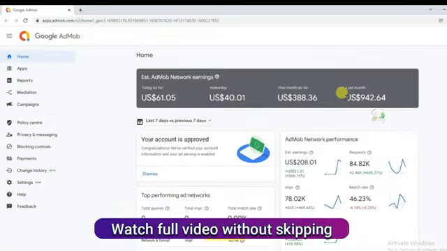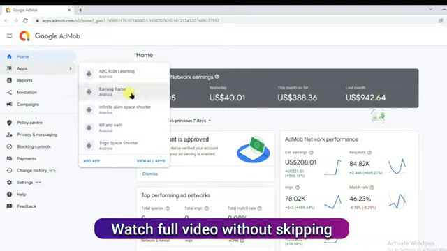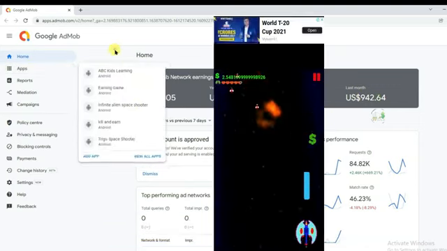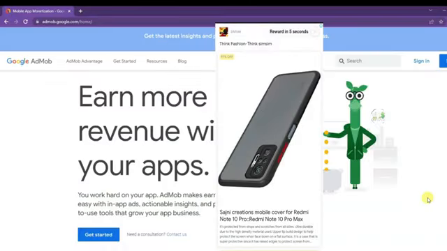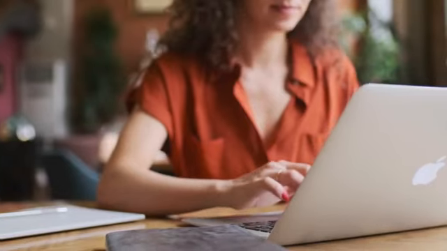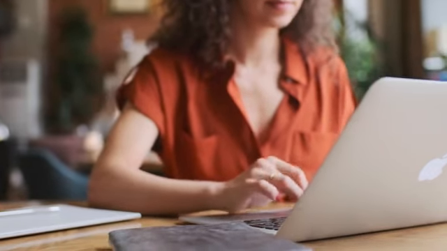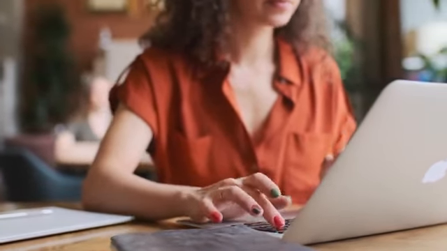Guys, as you can see here, these are my earnings. I made some games using GDevelop software and I have monetized them with Google Admob. Google Admob is 100% free. You will not have to wait a long time to get approval. Once you sign up on Google Admob, after 2 or 3 days, the Google team will approve your account.